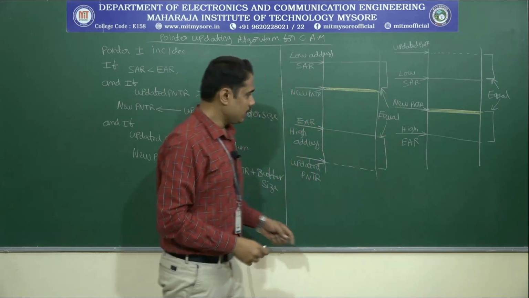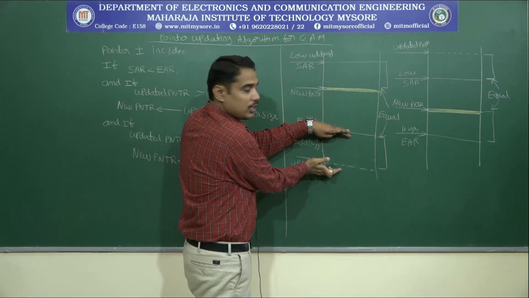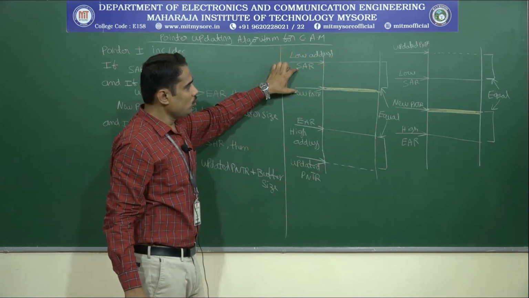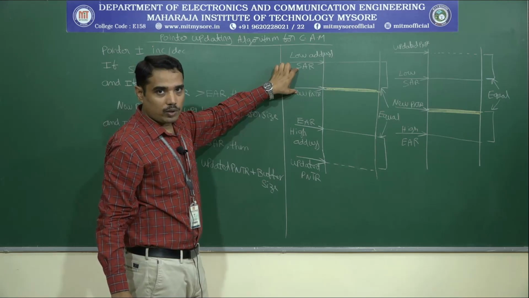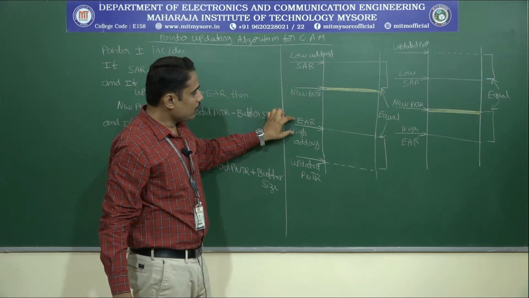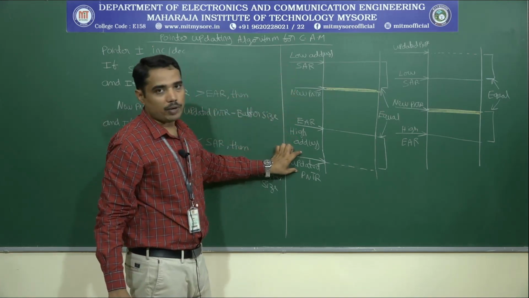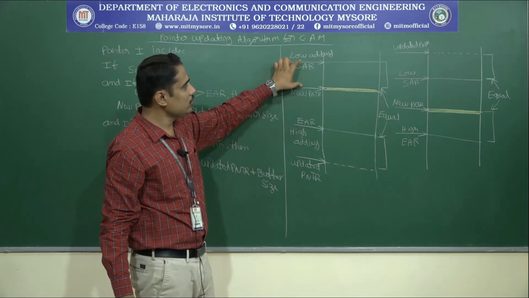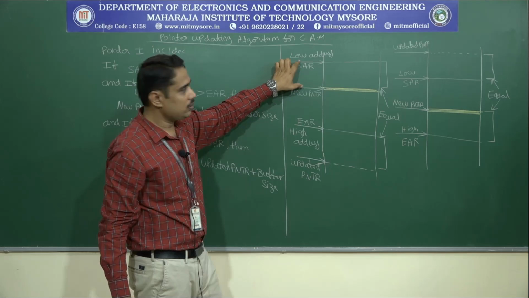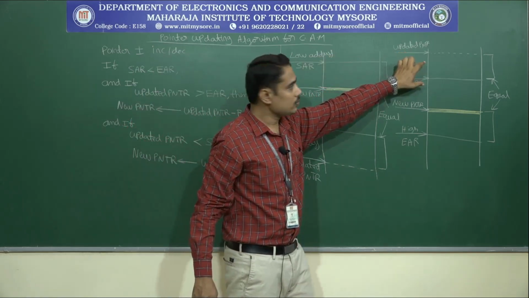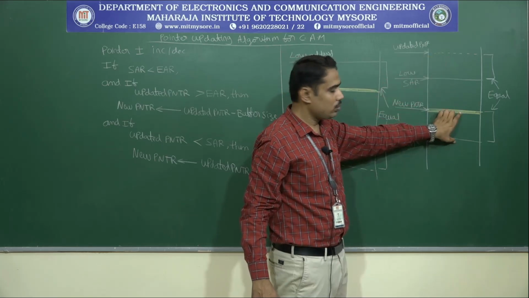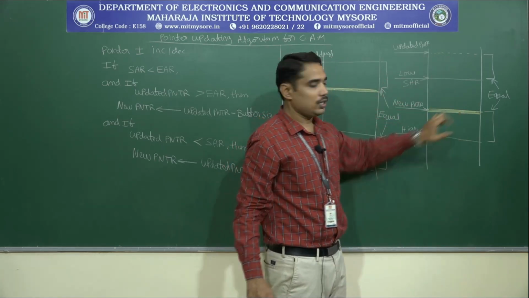What is equal here? The memory locations here and the memory locations here. That means from SAR to the new pointer, the number of memory locations will be equal to that from EAR to the updated pointer. Likewise here also, the number of memory locations here will be equal to the number of memory locations here.